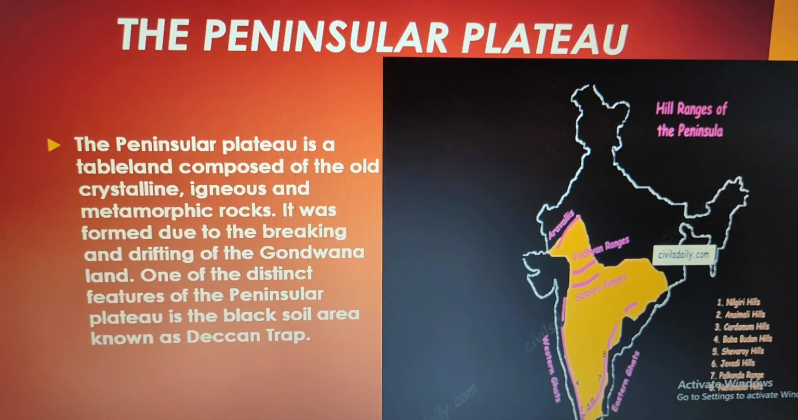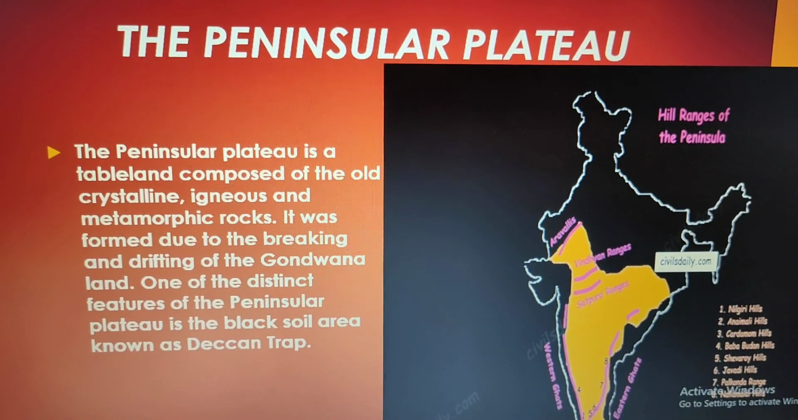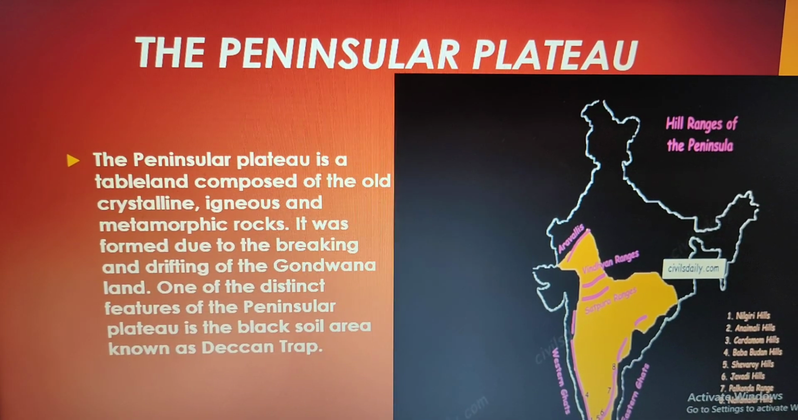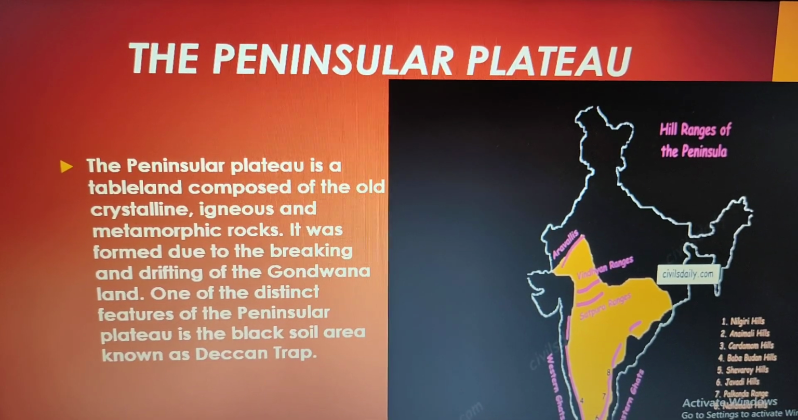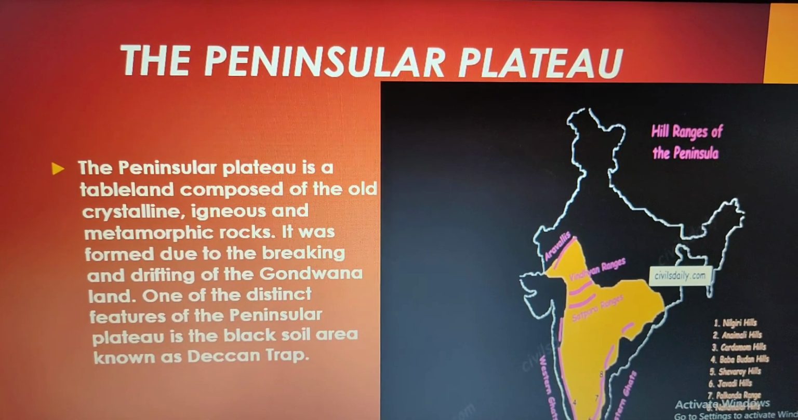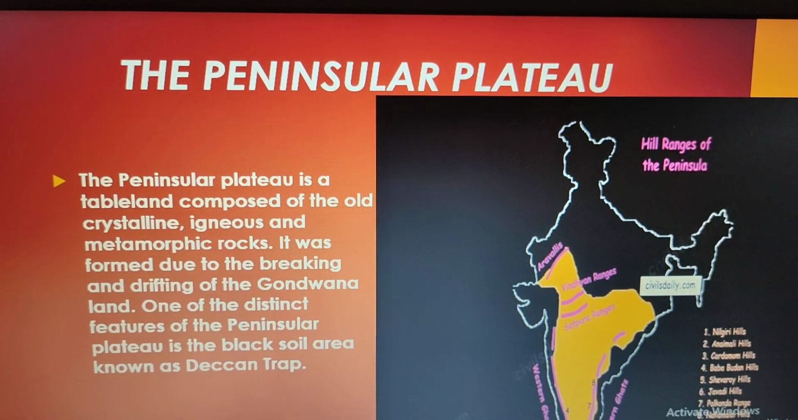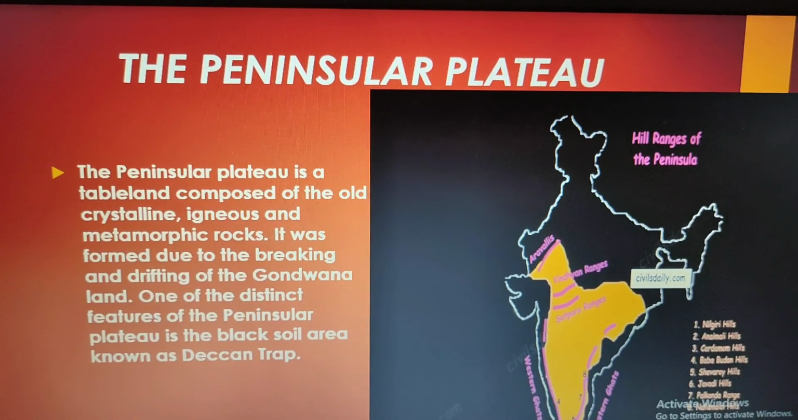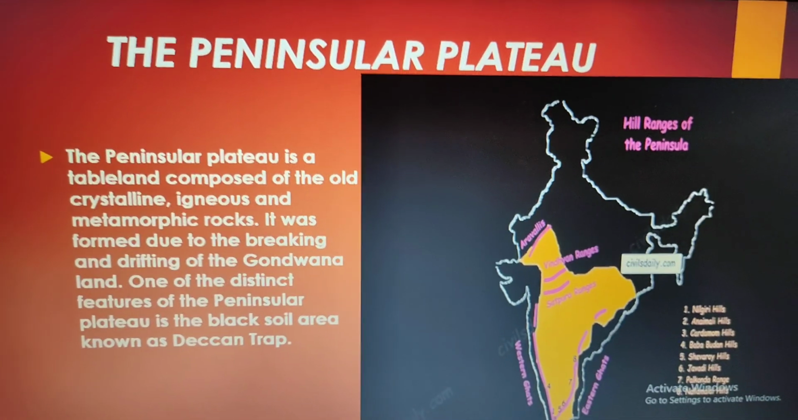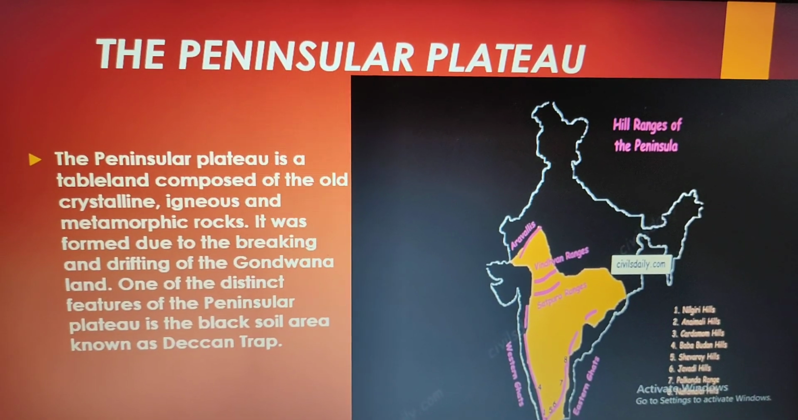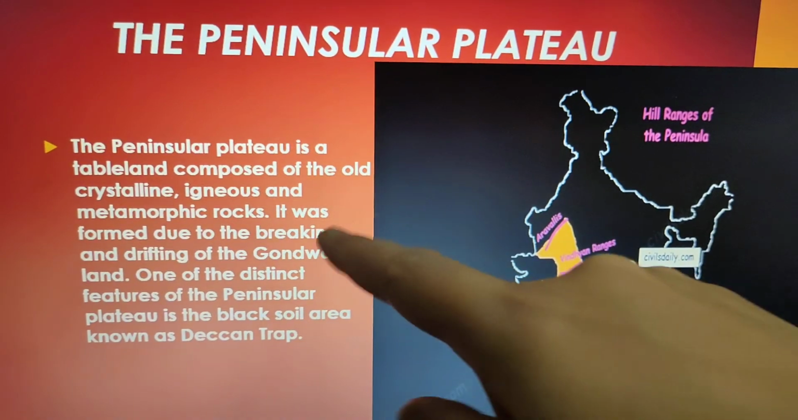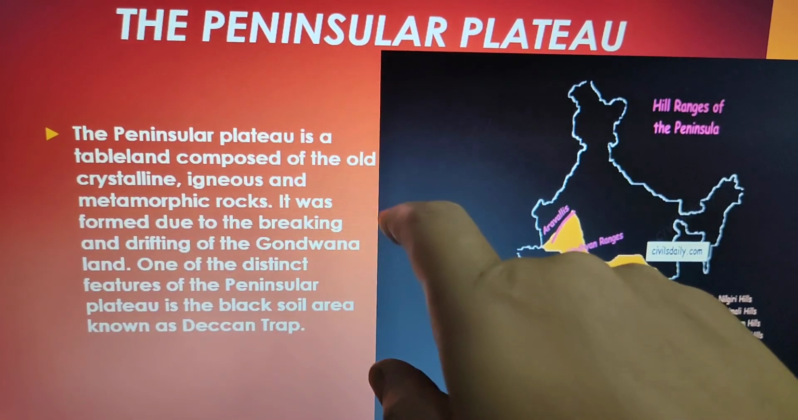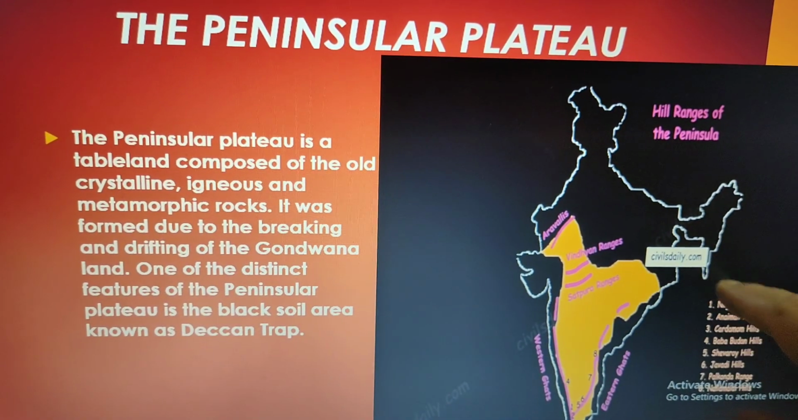The Peninsular Plateau is a tableland. Tableland means an area of higher elevation, composed of the old crystalline, igneous and metamorphic rocks. It was formed due to the breaking and drifting of the Gondwana land. Gondwana land is the ancient land, right? The part of the ancient land mass which had broken and which had come into India.